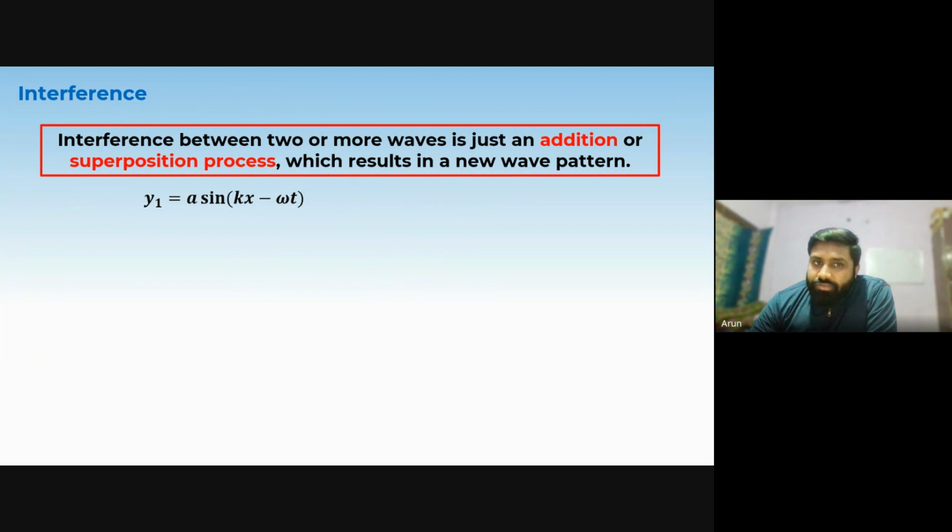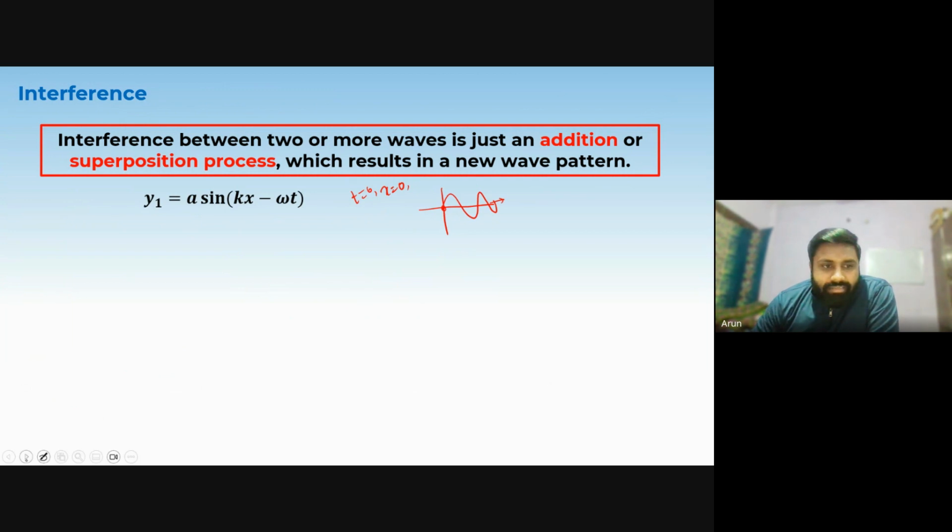So y1 equals a sine(kx minus omega t). It is a wave traveling in the negative to positive x direction. At x equals 0 and t equals 0, sine becomes 0, so y1 becomes 0. That means the wave has started from the origin with 0 amplitude. The particle present at the origin has 0 amplitude at that particular instant, which is t equals 0 and position x equals 0.